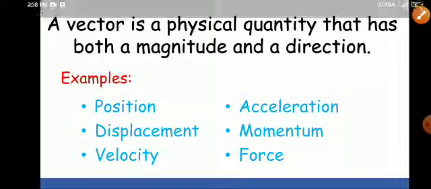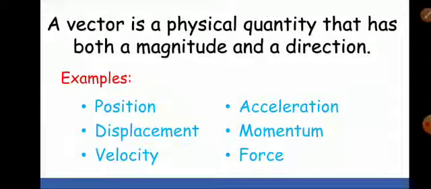When you are saying 5 Newton force, speaking 5 Newton alone will not completely specify the force, because the direction of application of 5 Newton force is very important.